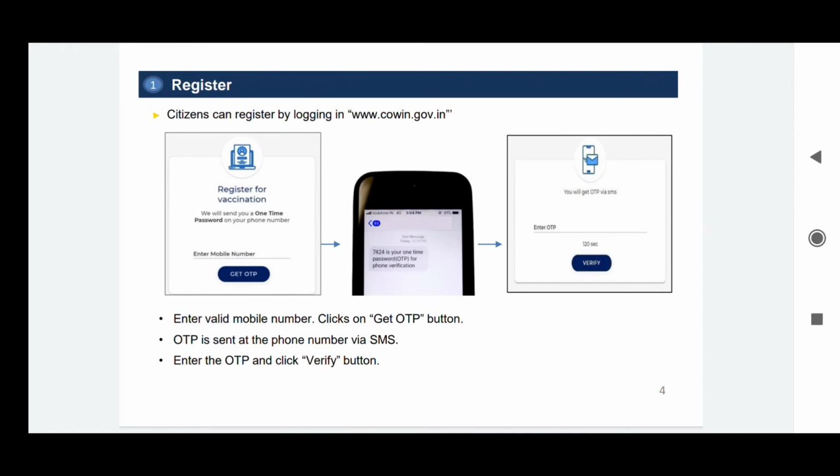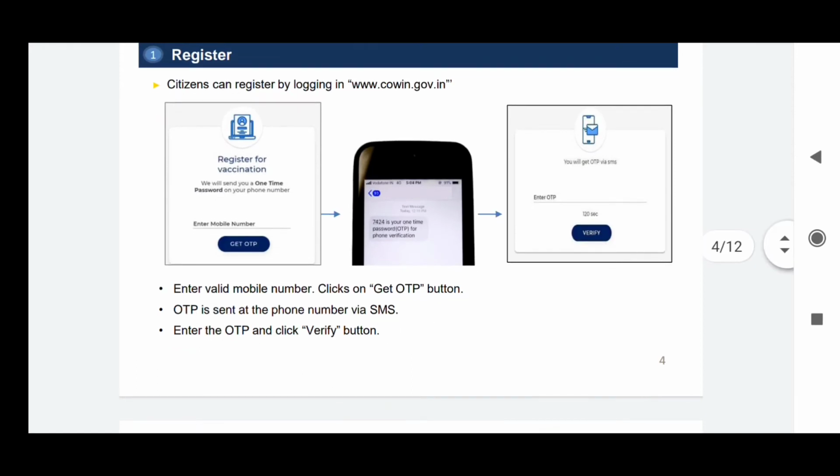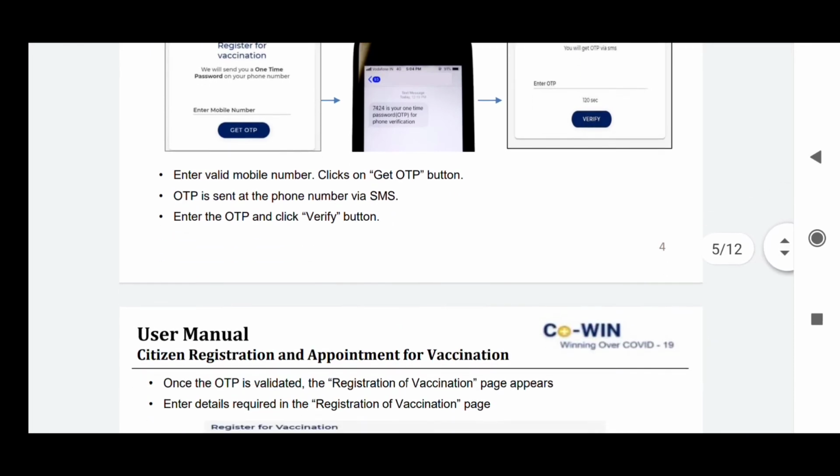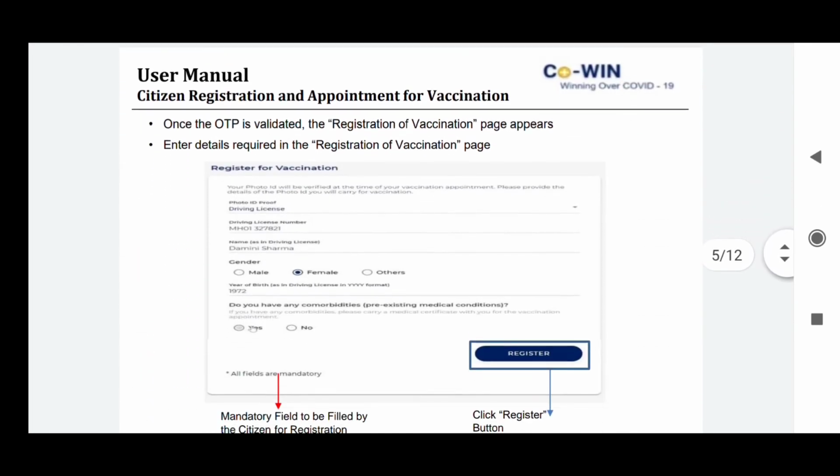First of all, registration. You must enter your valid phone number on the website cowin.gov.in, enter the OTP and verify. Once your OTP is validated, the registration page appears with the following details, asking for photo ID proof. Here they have given driving license as an example, and you must enter the name as in the ID proof, and also the gender and any comorbidities existing with you. If yes, you need to enter the details. Another form will open. You need to tick the comorbidities you have, then click on the register button.